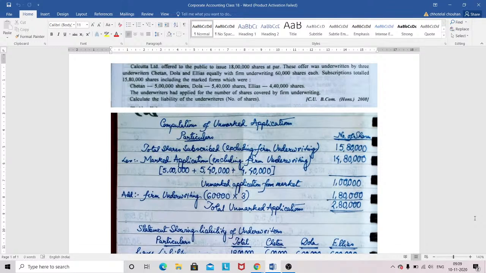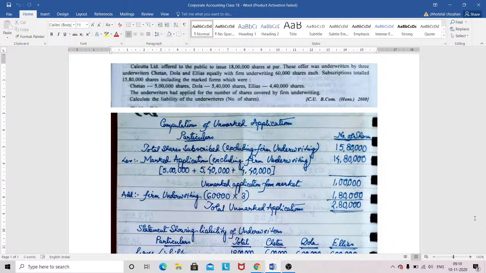need. Actually they don't need the value, or rather they don't need the journal entries. What I'm trying to tell you is that from the first class of underwriting, most of the sums coming are calculations of the underwriter's liability. There are no such questions asking for journal entries. They are asking only for you to calculate the liability of the underwriter. Liability is where the maximum questions come from; they don't give journal entry questions, only liability calculation questions. Okay, so whatever may be the situation or whatever may be the process,